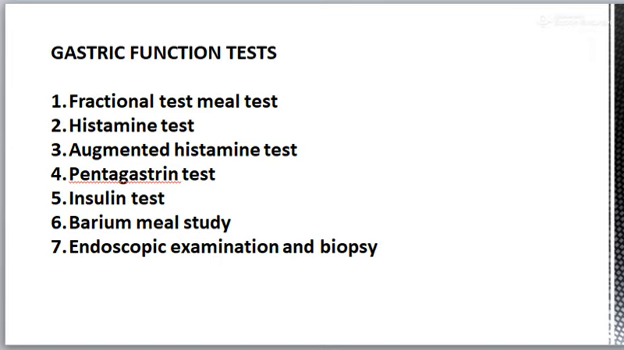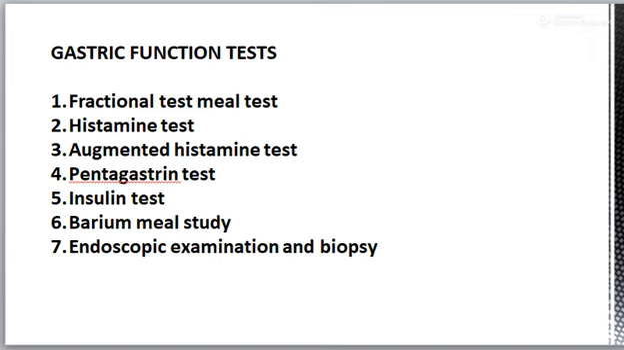If acid secretion occurs after insulin injection, that is the positive test, only if vagus nerve is intact. Therefore, insulin test is performed after vagotomy operation for gastric ulcer to know whether all fibers of nerve supplying stomach are cut or not. So, if vagotomy is done properly, insulin test is negative.